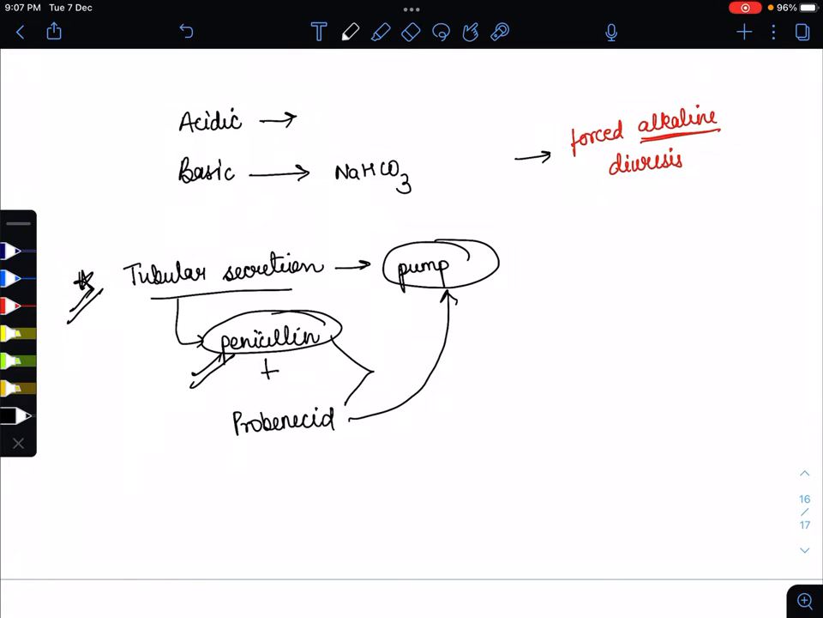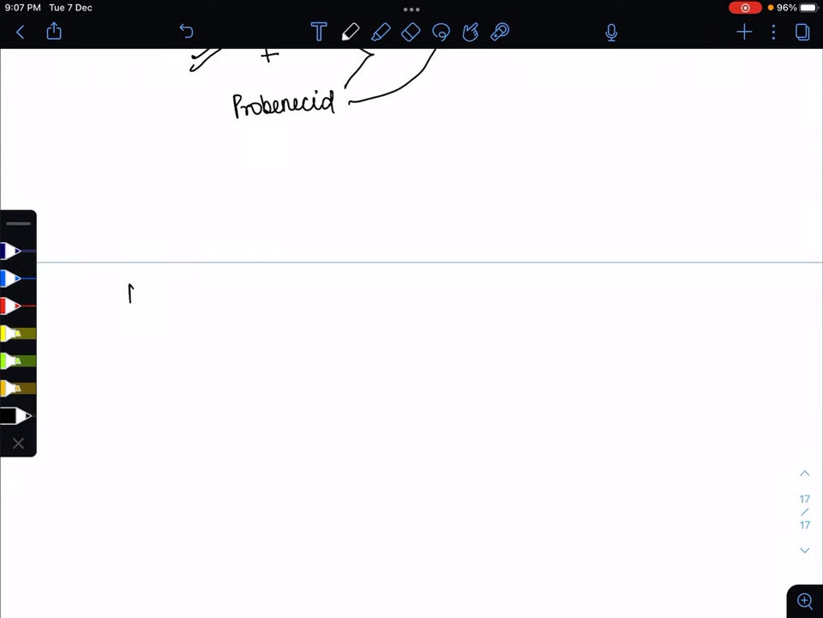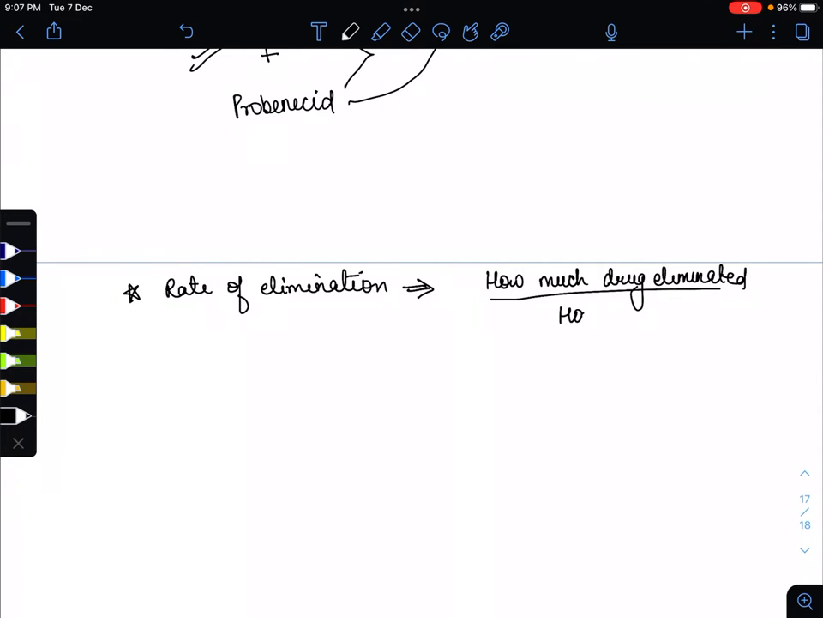Now how can we calculate the elimination of a drug? So the next is the rate of elimination. How can we calculate it, meaning how much drug is eliminated from our body. For this we have a formula: how much drug is eliminated, upon how much time. So this is the formula for rate of elimination.